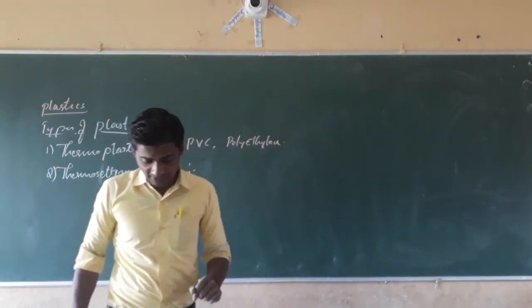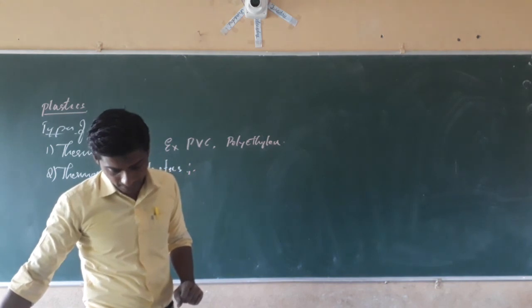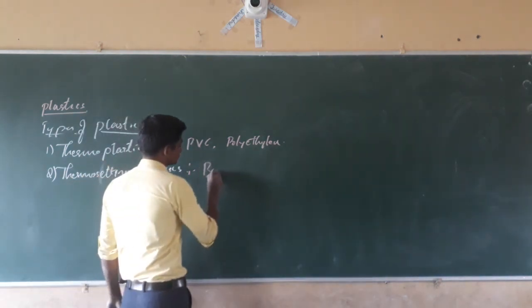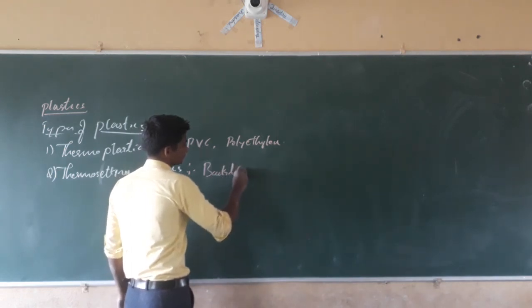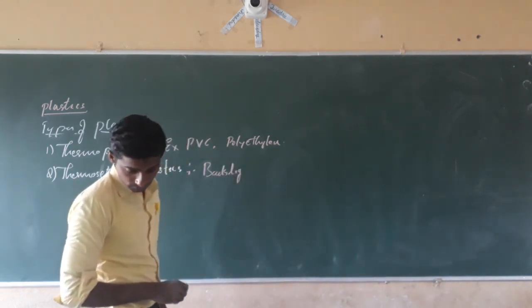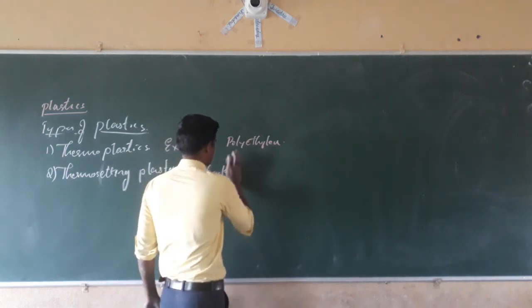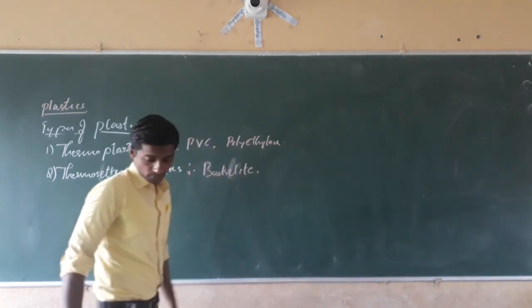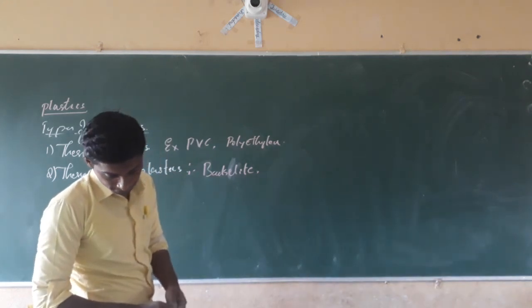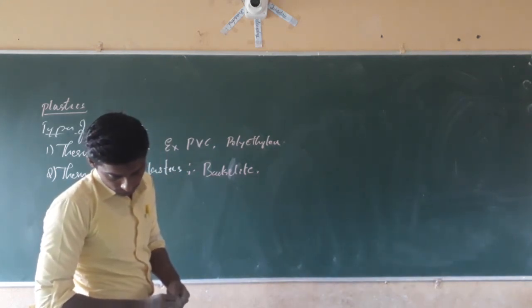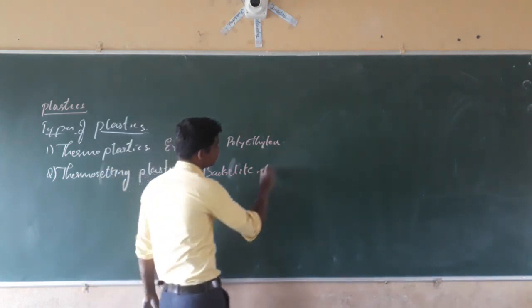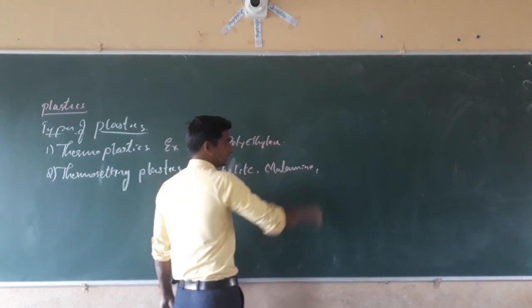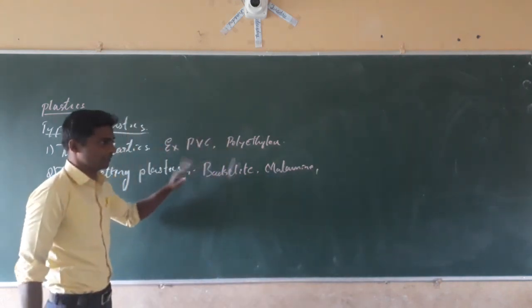The examples of thermosetting plastics are bakelite and melamine.